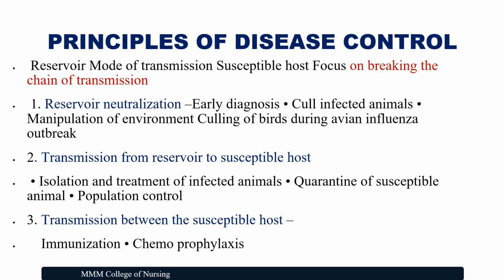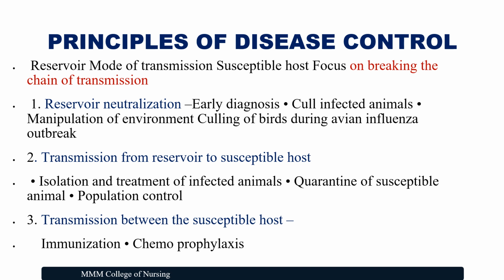Let's see the principles of disease control. The main principle of disease control is breaking the chain of transmission. That is the main thing to control or eradicate or prevent the zoonotic diseases. And the other principle is reservoir neutralization. That can be done by early diagnosis of the disease and killing infected animals, manipulation of the environment, culling of birds during an avian influenza outbreak. Second one is transmission from reservoir to susceptible host: isolation and treatment of infected animals, quarantine of susceptible animals,